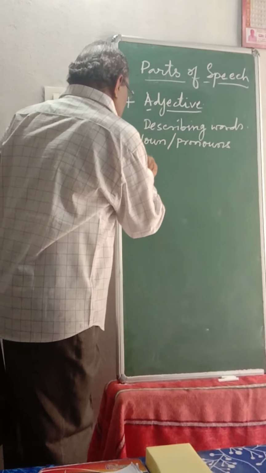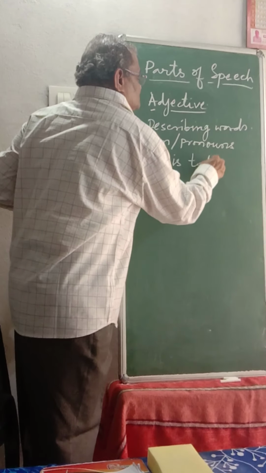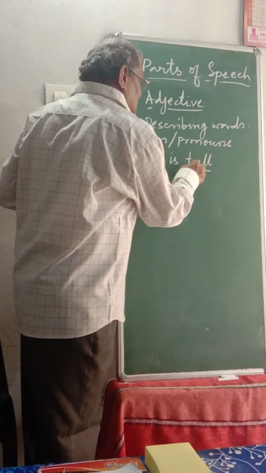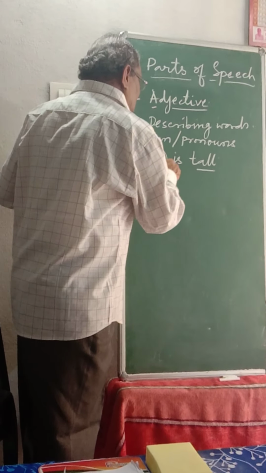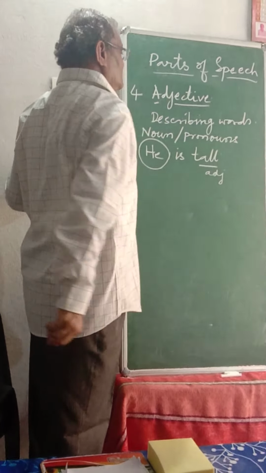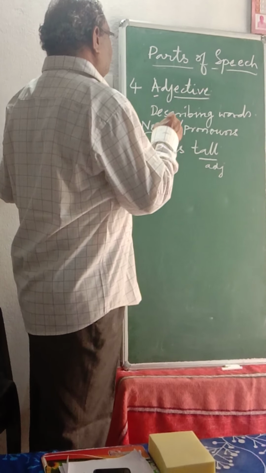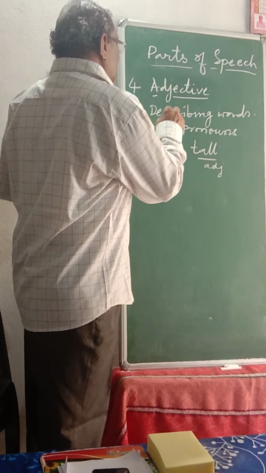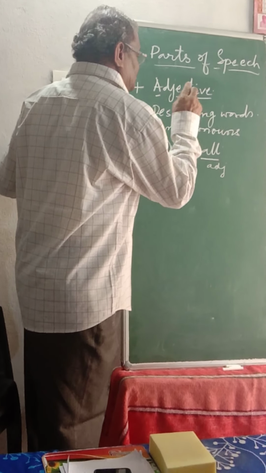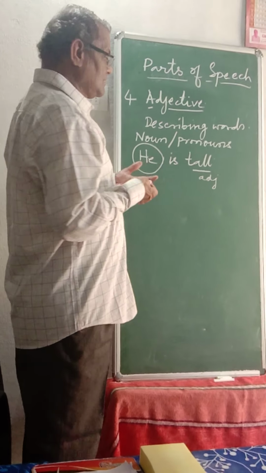For example, he is tall. This word tall is telling the quality of he, which is a pronoun. So this is an adjective. So, in short, we can say a word which describes a noun or pronoun is an adjective. Description in the sense, what description?